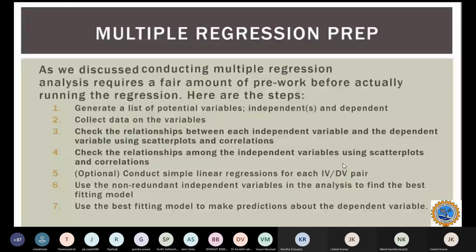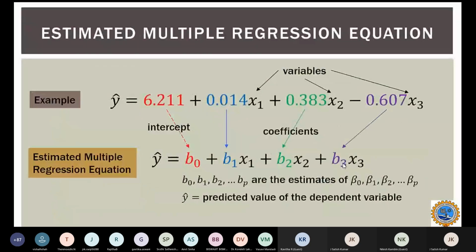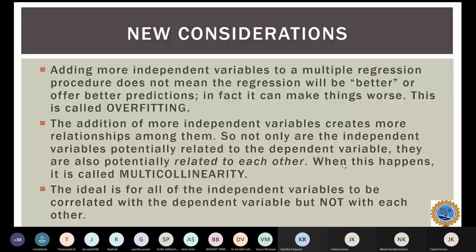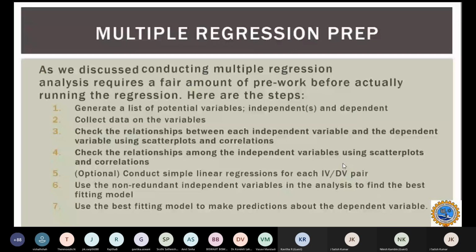We will try to solve the multicollinearity problem, and then the other problem which I discussed. What is that? I forgot. Overfitting, sorry. So we'll try to resolve the overfitting issue. We'll conduct simple linear regression between each independent variable and the dependent variable, and see which non-redundant variables give the best-fitting model. We'll try to analyze that. Once the best-fitting model is there, we will estimate the dependent variable. So that is the sequence of steps. We will study this based on a few examples. Let's go ahead.